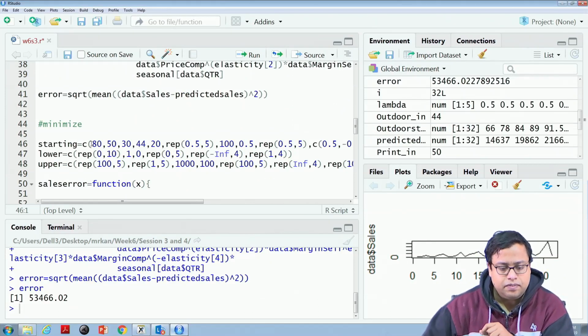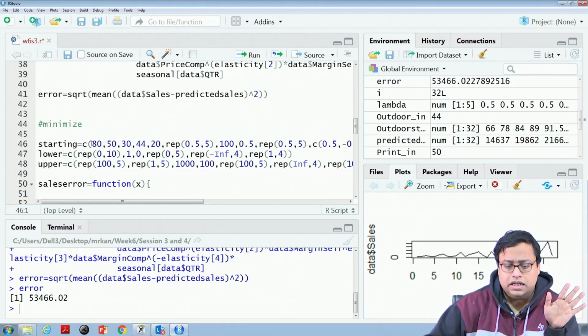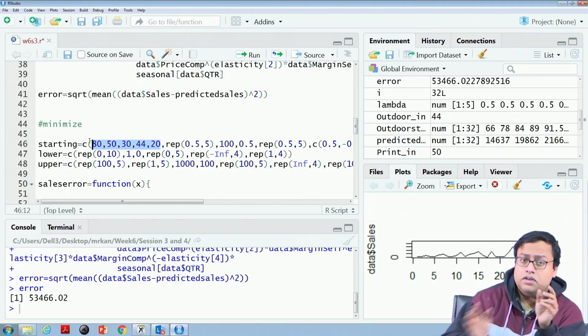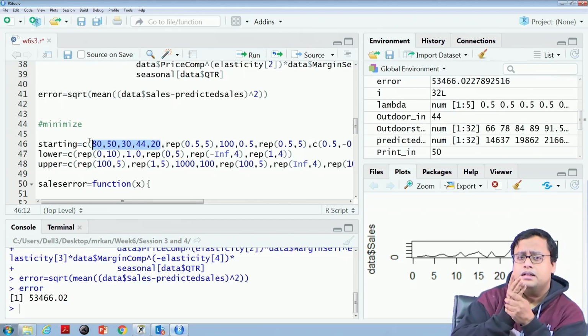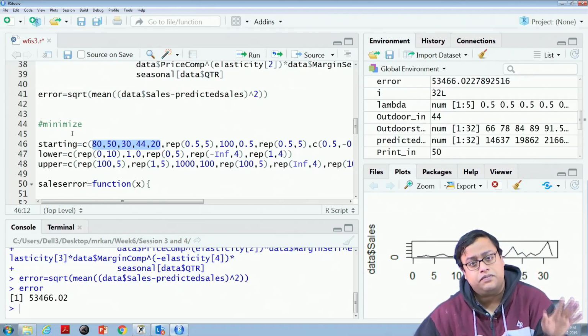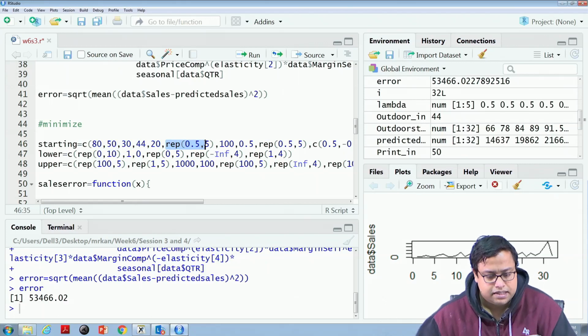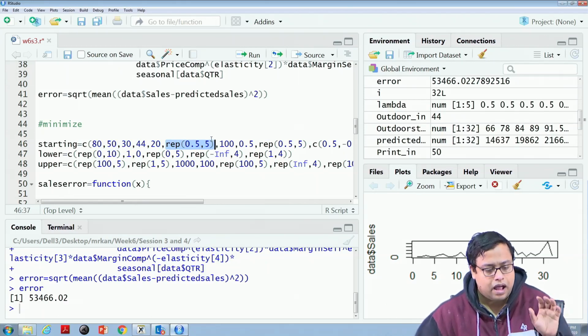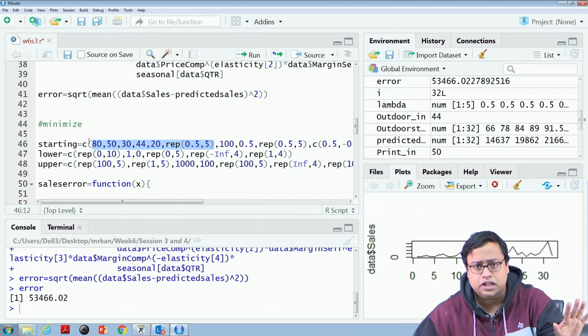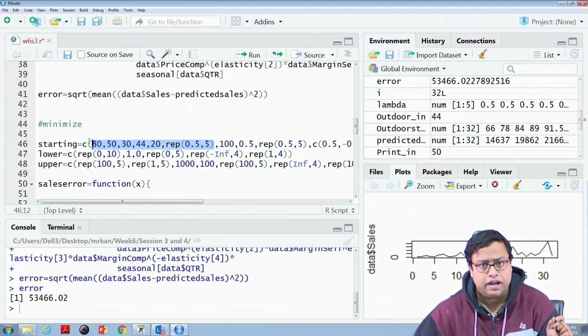My starting values, if you remember, there were 5 initial stocks: digital stock, print stock, TV stock, outdoor stock and R&D stock. So, these are my first 5 values. You have to remember that the first 5 values are the initial stock values. Then if there are 5 stocks, there are also 5 lambdas. So, up to this point, the starting value has 10 values: the first 5 are initial stocks, the next 5 are the lambda values.